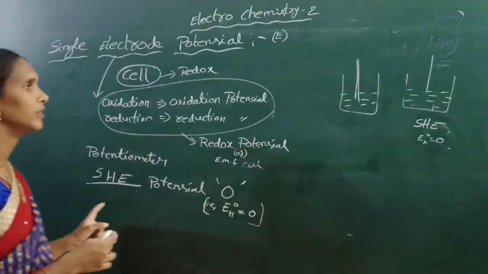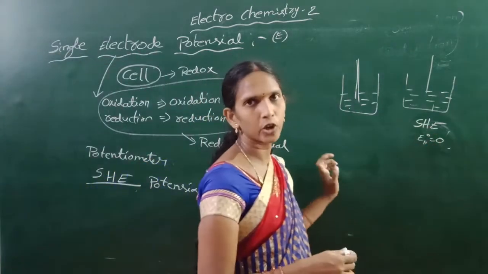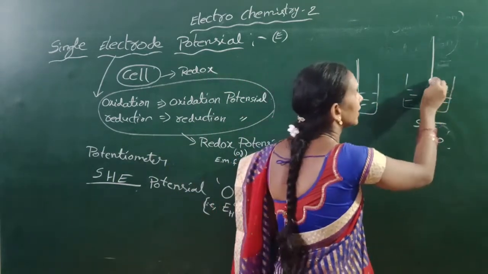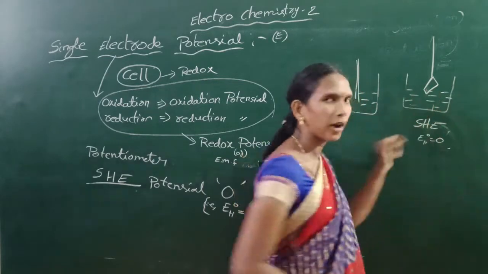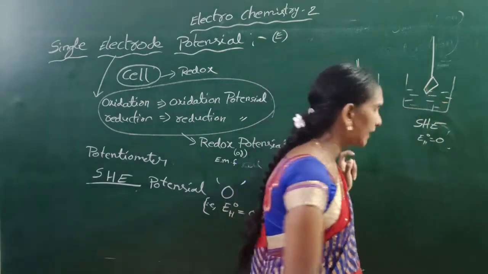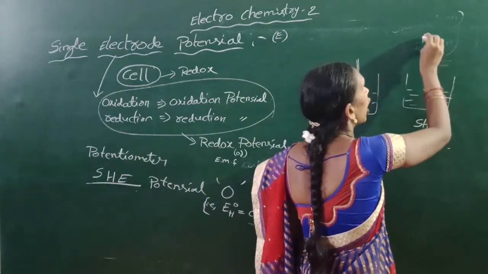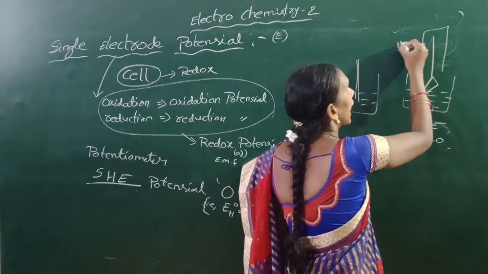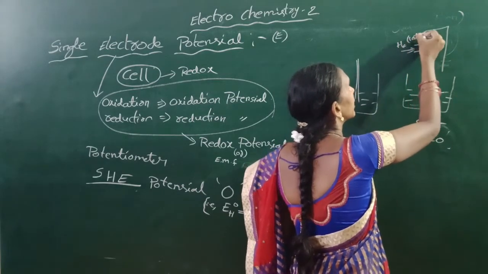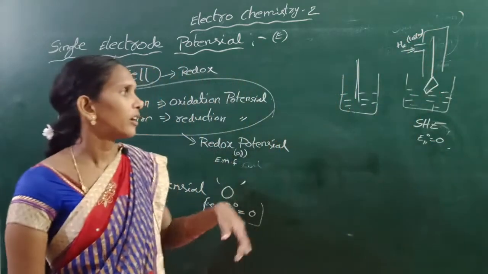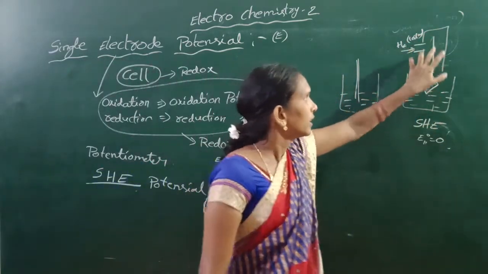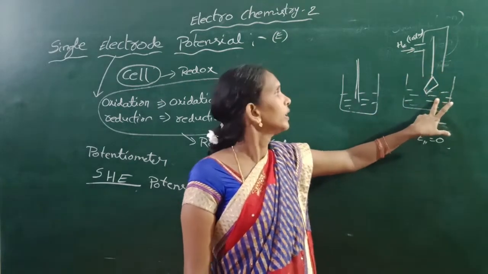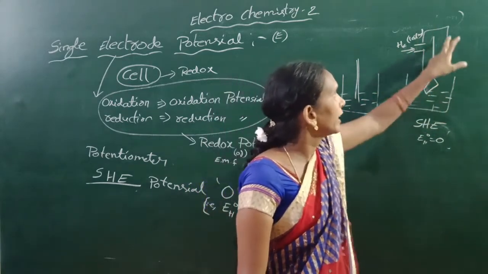In the standard hydrogen electrode, the electrode has platinum foil at the bottom, and it is placed in an outer glass tube.